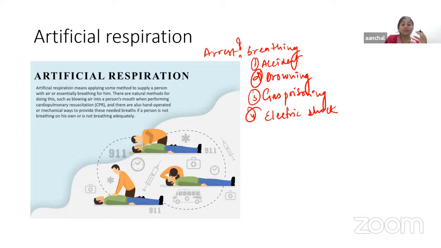There will be a deep inspiration and then a forceful exhale into the subject's mouth, and the volume of exhaled air must be twice the normal tidal volume. This leads to the expansion of the subject's lungs. Then the respirator moves his mouth away from the subject, and a passive expiration occurs in the subject due to the elastic recoil of the lungs. This procedure is repeated 12 to 14 times, and in this way artificial respiration is done mouth to mouth using the manual method.